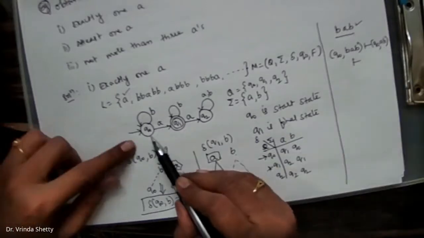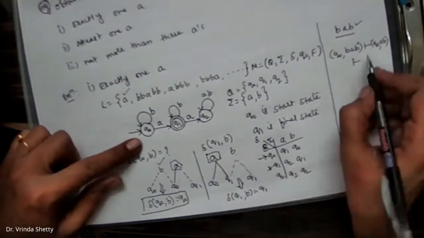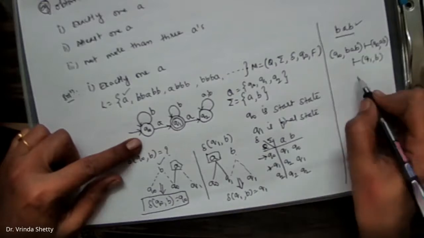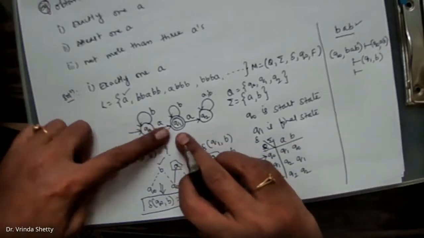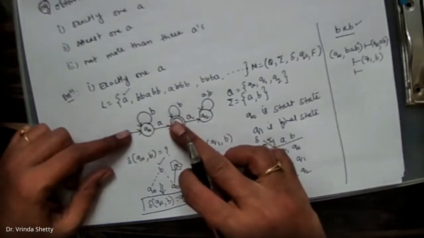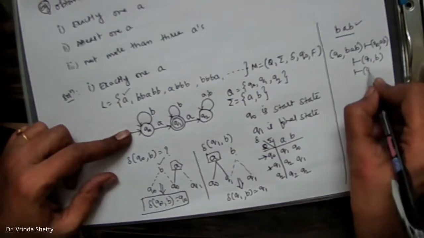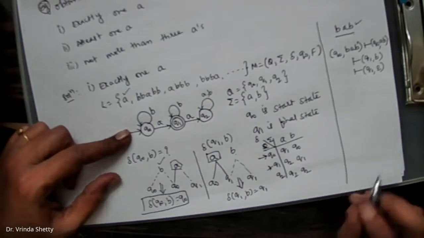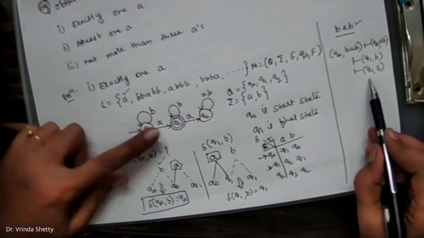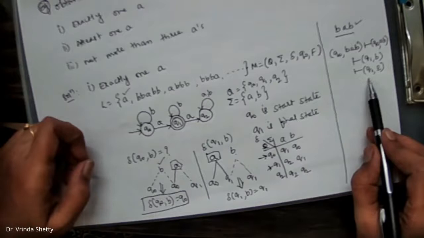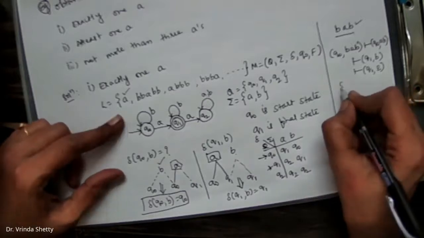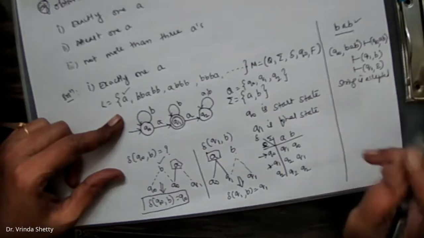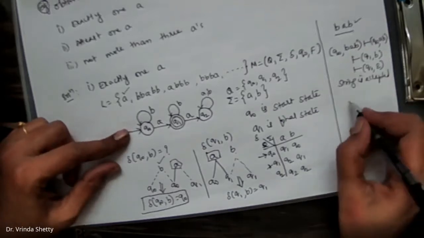Input is A. Q naught on A, where is it going? It is going to the state Q1. Change the state to Q1. Input left out is B. Then next, you are in the state Q1. Input is B. Q1 on B is Q1 itself. So no more input is left. We have reached a final configuration. Did we reach a final state Q1? Yes, we reached the final state Q1. We say that the string is accepted. Similar to that, we'll take one more string.